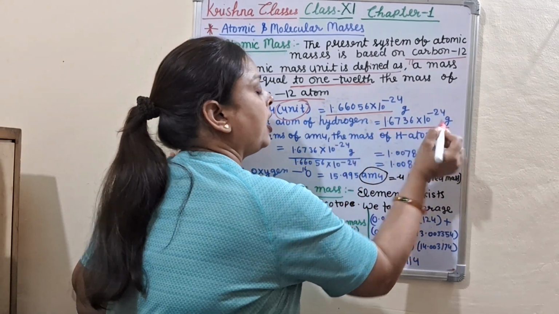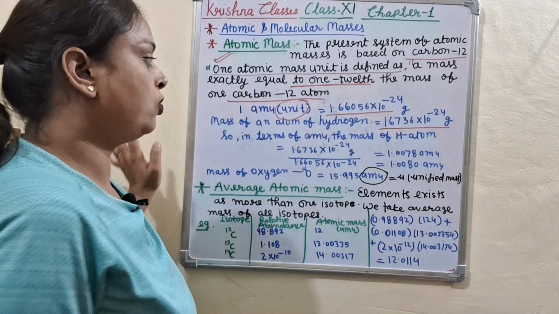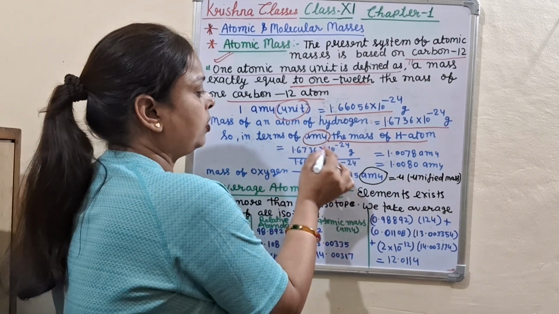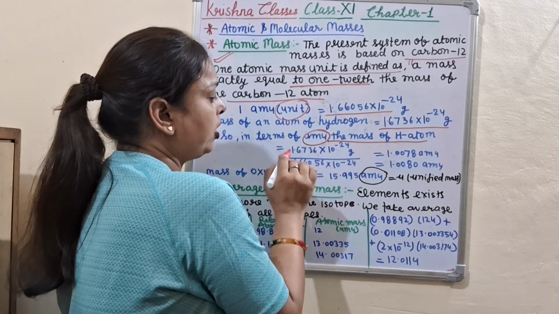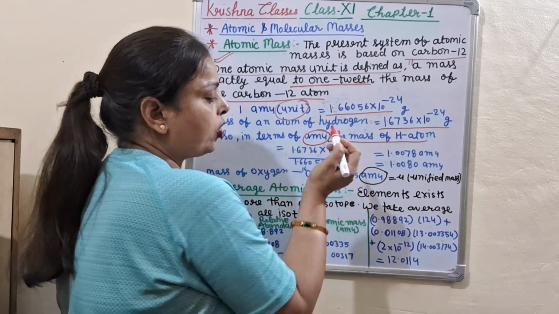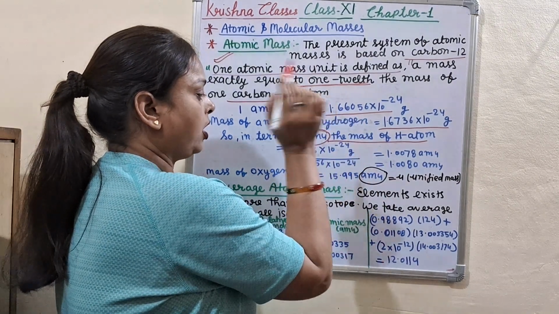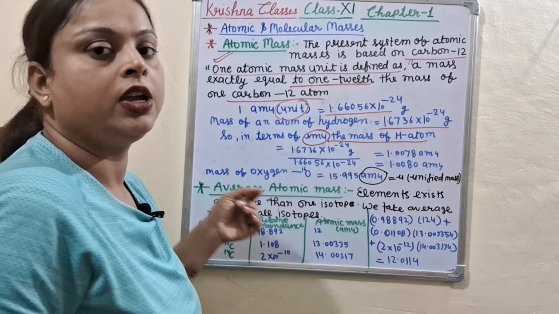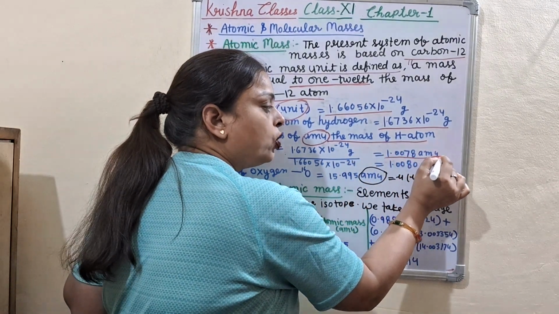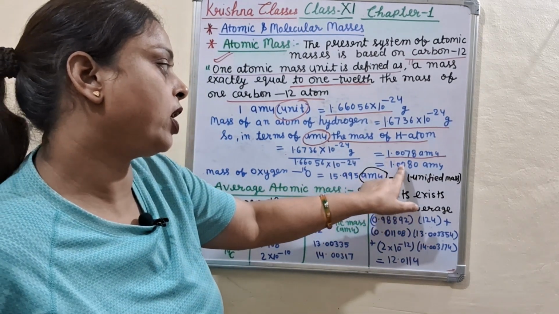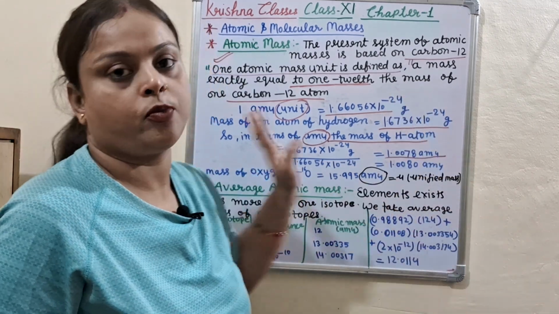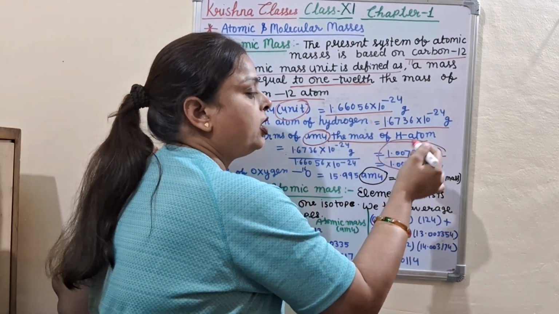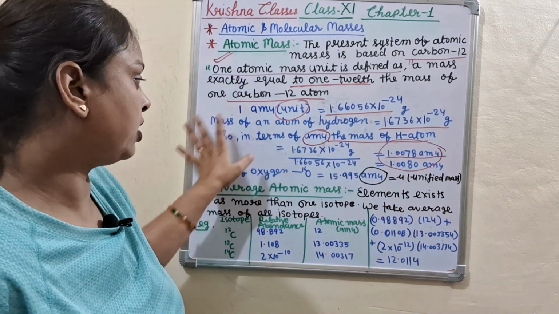In terms of AMU, the mass of a hydrogen atom is 1.6736 into 10 to power minus 24 gram divided by the mass of carbon, 1.66056 into 10 to power minus 24, which comes to 1.0078, that is equal to 1.0080 AMU. So this is the mass of hydrogen.